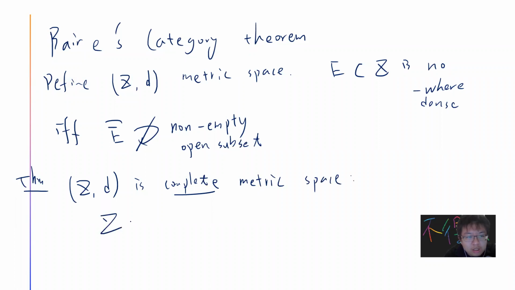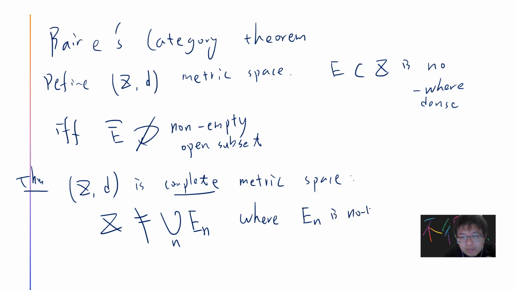Then Z cannot be written as the union of E_n, where E_n is nowhere dense for every n. So this is the theorem.